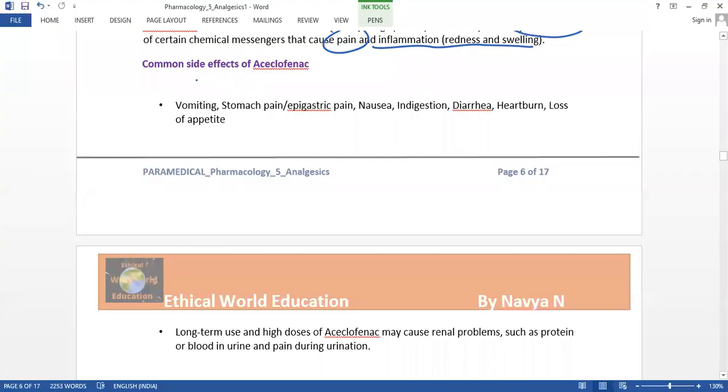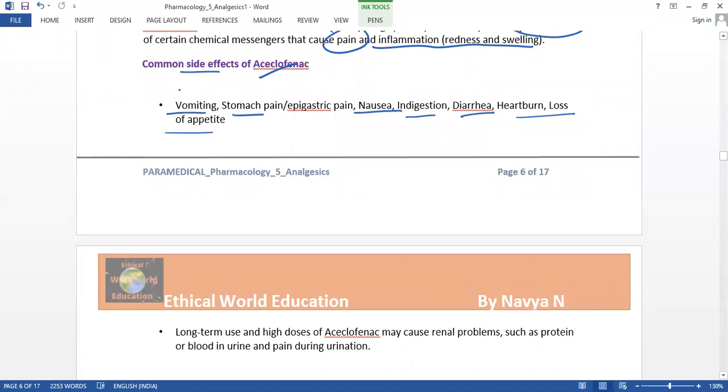So let us know the common side effects of this medication, aceclofenac. The common side effects are vomiting, stomach pain, nausea, indigestion, diarrhea, heartburn, and loss of appetite. These common side effects do not differ for patients suffering from liver or kidney disease.